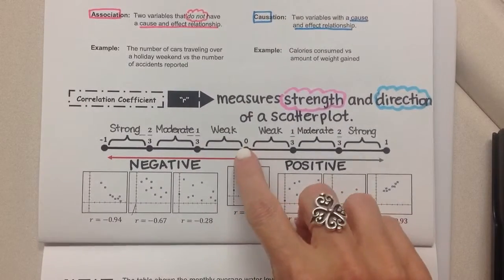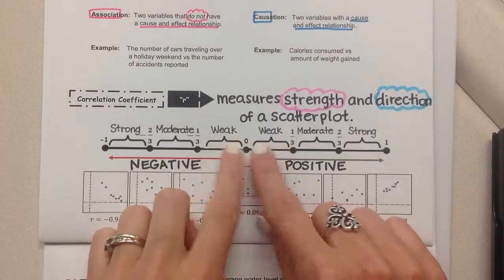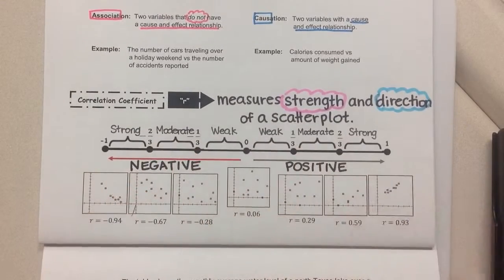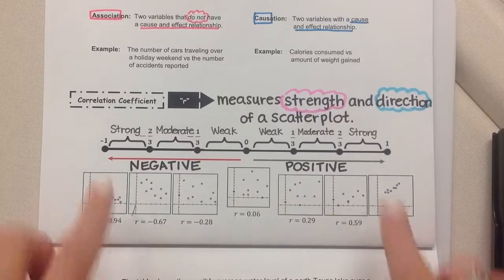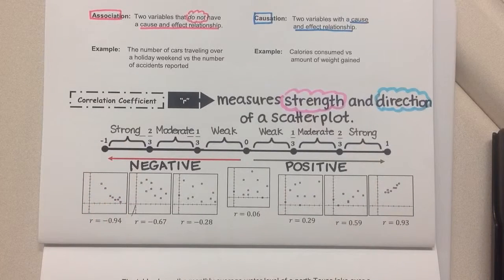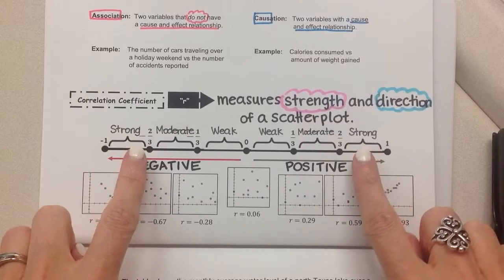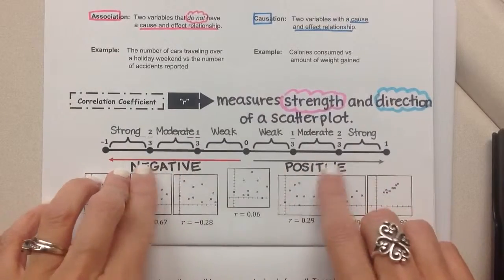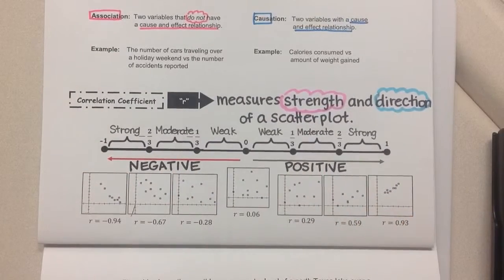Okay, so if you look here, the closer it is to 0, that means your scatter plot is weak. And then you've got moderate, which is kind of sort of strong. It's in between weak and strong. Strong would be your scatter plots are really close to being in a straight line. And as we get closer to 0, that's where your scatter plot is getting closer to no relation whatsoever. And then you also have negative and positive, and that's going to tell the direction. A negative correlation coefficient is telling you that your scatter plot tends to go in a negative direction.